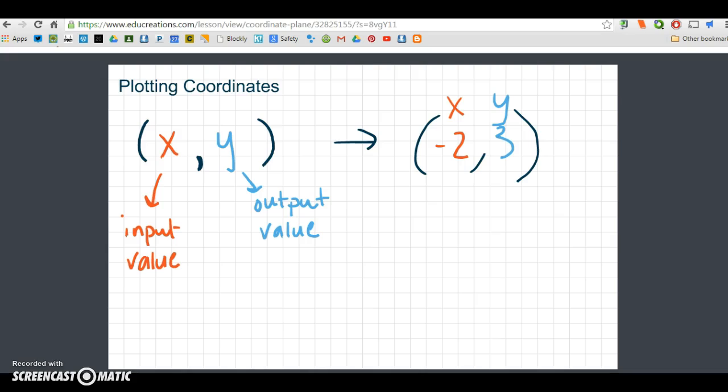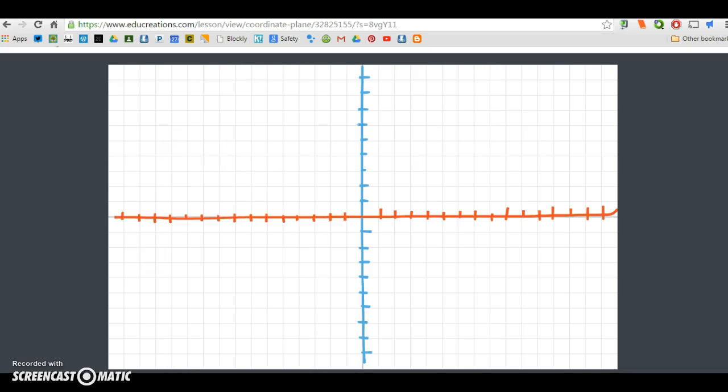When we plot, we're going to use the coordinate grid to move the coordinate points around. So let's go to a graph and learn how to plot (-2, 3). We have our coordinate grid, and I've color-coded it: blue for y and red for x. Our y-axis is the vertical line, and this is our x-axis.